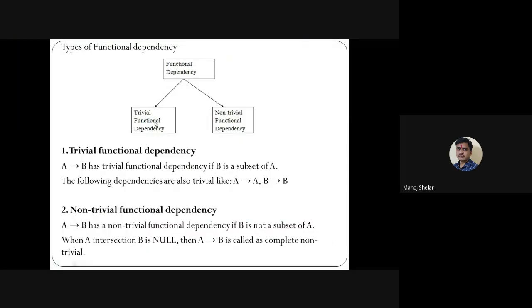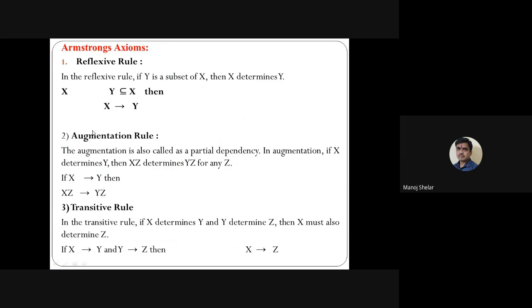This is required in BCNF. Then third normal form and fourth normal form also require this trivial functional dependency. Then non-trivial functional dependency. Non-trivial functional dependency is the opposite of trivial functional dependency. If it is not trivial, then it is non-trivial.